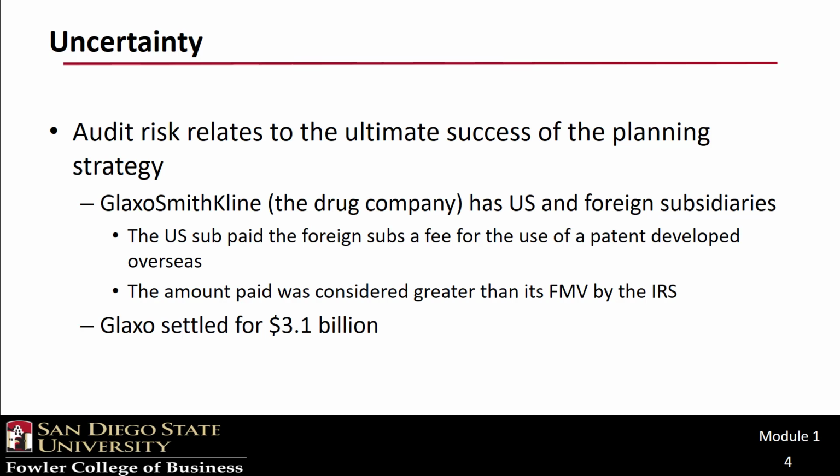For example, a large pharma company, Glaxo, had been using a tax strategy whereby the high tax division in the U.S. was paying royalties to a low tax division in a foreign country, and thus reducing both U.S. and the global tax bite. Unfortunately, the IRS audited Glaxo and determined that the charge to the U.S. subsidiary was overstated, and ultimately Glaxo settled with a tax payment of $3.1 billion. I'd say they missed the forecast by this much.